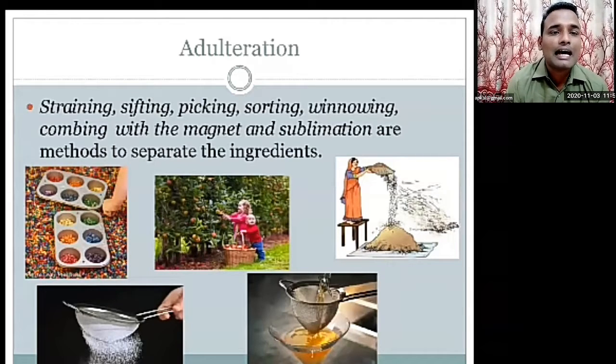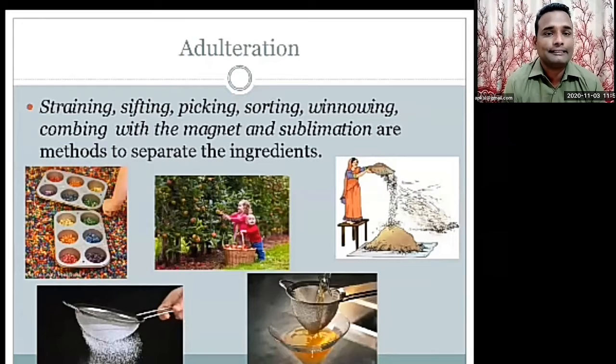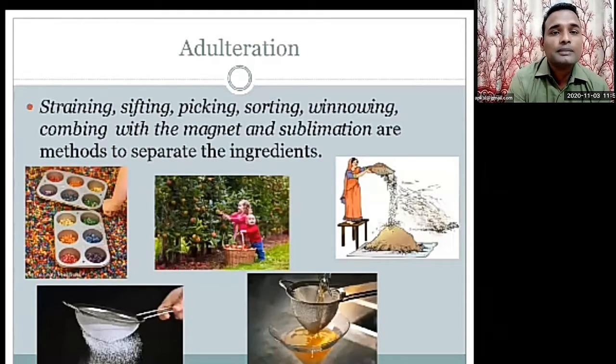And the next one is straining. See, the impurities are getting separated. In this way, we are using traditional methods. This is one type of method to separate adulteration or to separate a mixture. In the second picture, the children are picking good quality apples from the tree, large in shape and good in color. So that is picking.